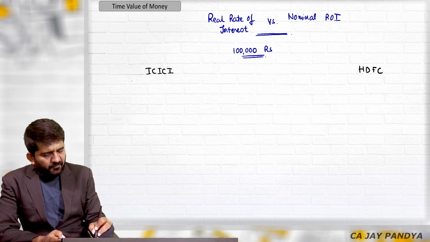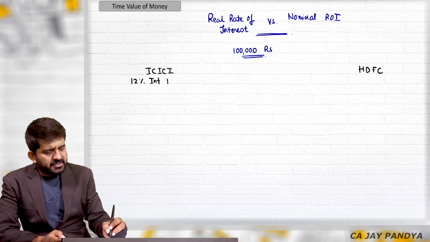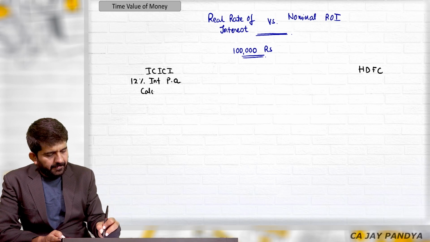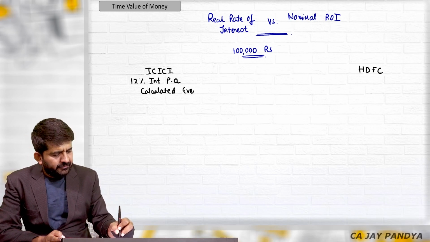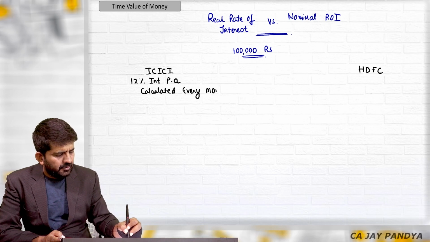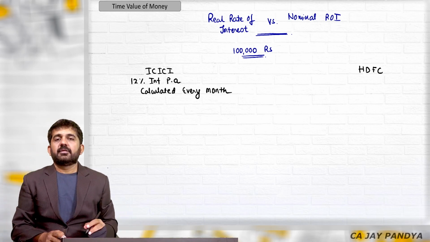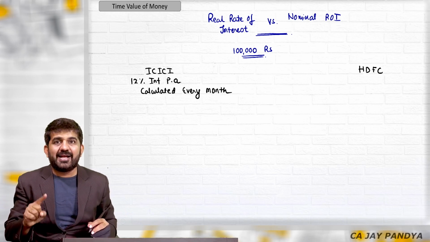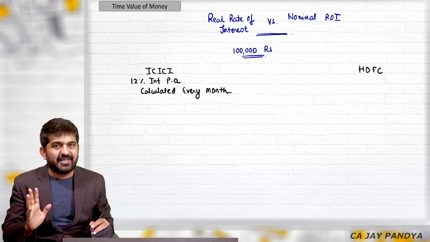ICICI Bank offers me 12% interest per annum, calculated every month. So what will be K? K will be equal to 12. 12 times interest will be calculated in a year, so K will be 12.